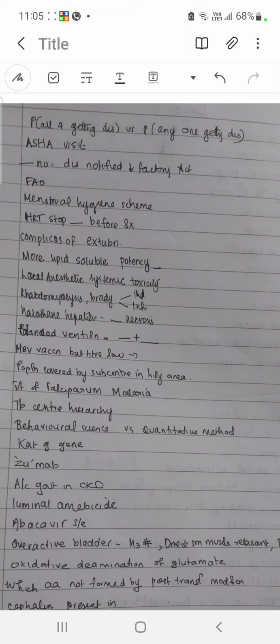M3 selective is solifenacin, darifenacin. Oxybutynin, flavoxate and tolterodine, of which direct smooth muscle relaxant, that is oxybutynin, flavoxate. Tolterodine is bladder selective.